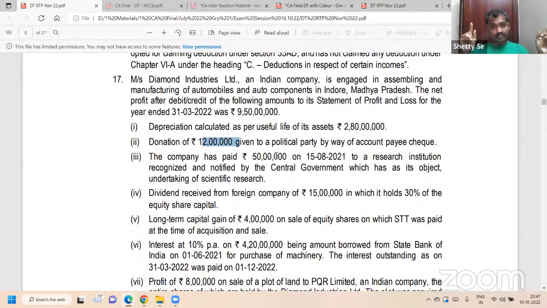Within the bracket, 80GGB. 80GGB. However, for 115BAA, no. It is disallowed. 115BAA. Eligible for donation under 80GGB for an Indian company, 80GGC for others. It is available. But 115BAA falls under Chapter 6, where no deduction is available except 80JJAA and ATM. So donation to a political party is disallowed in business income. Earlier the deduction was available from gross total income. But since you are opting for 115BAA, you don't get 80GGB.